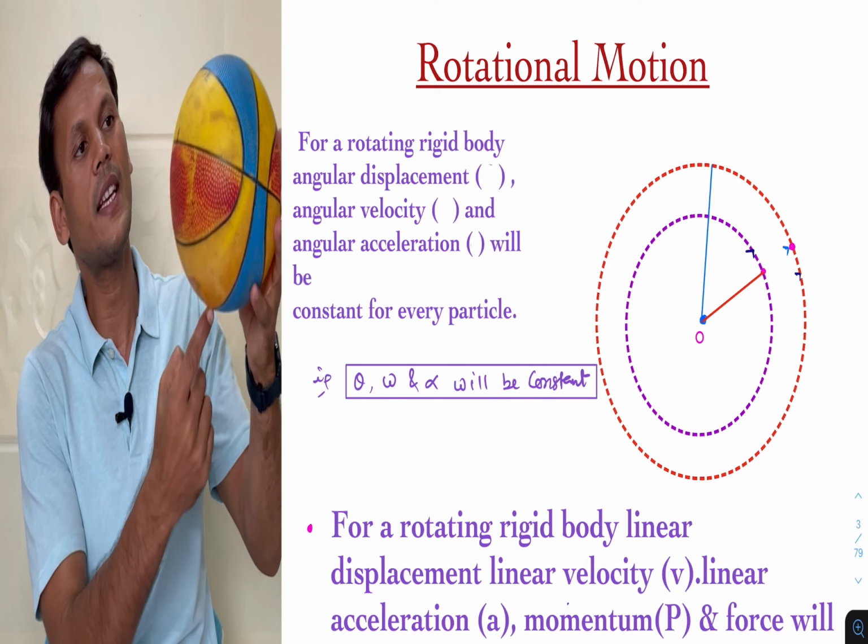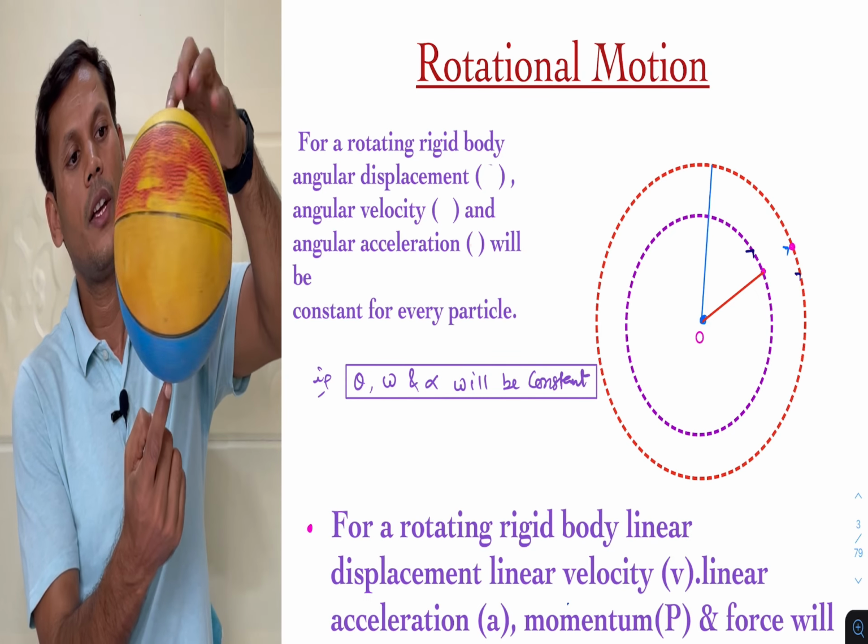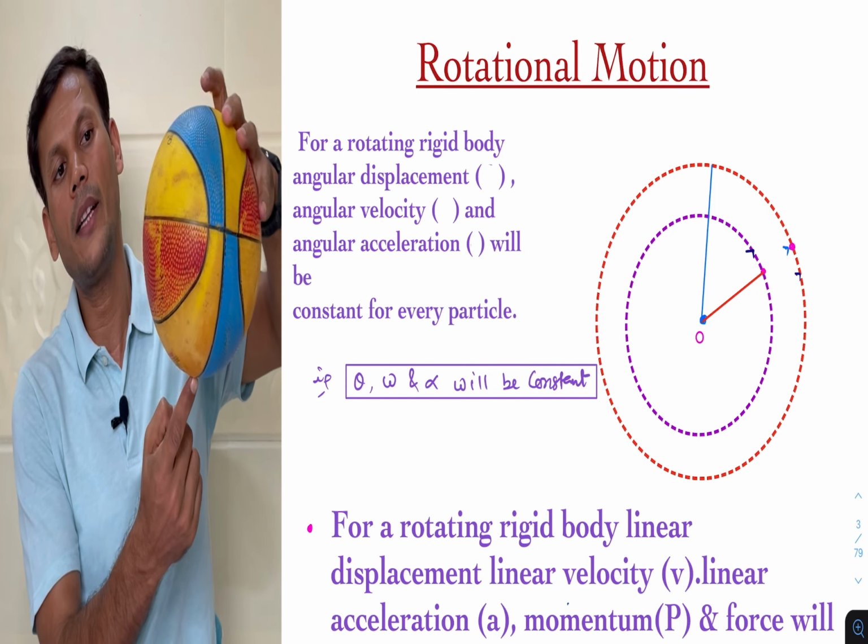Now, as these two are rotating, which one is tracing more path?